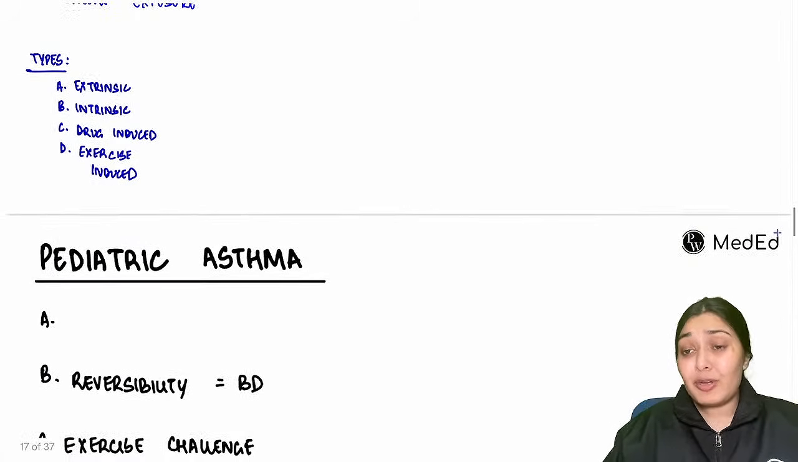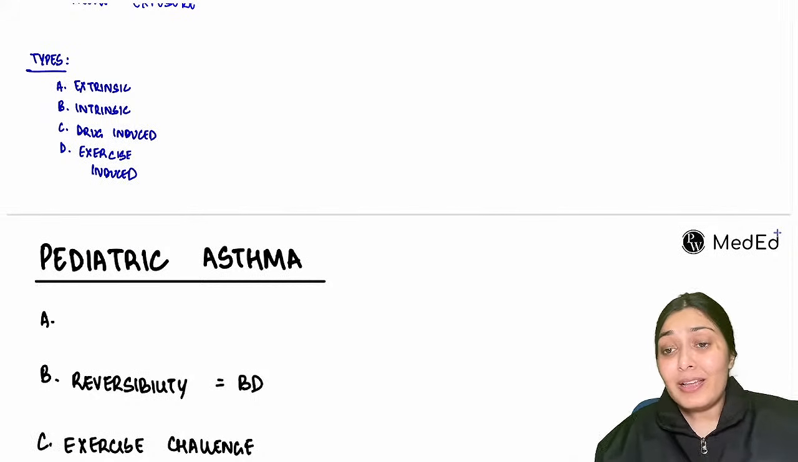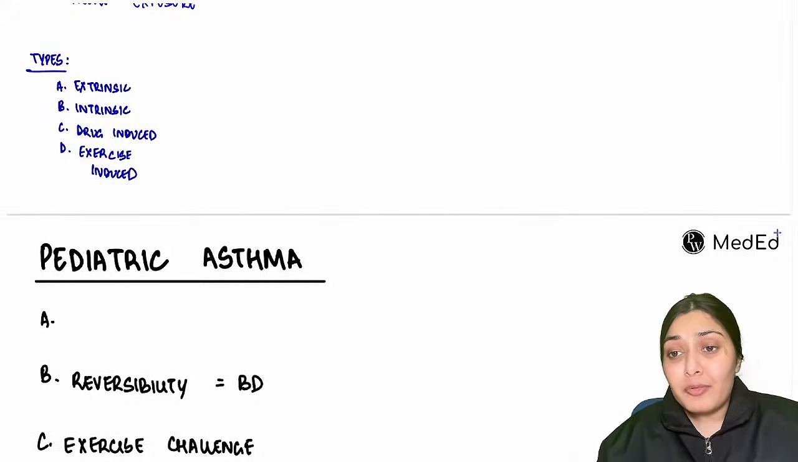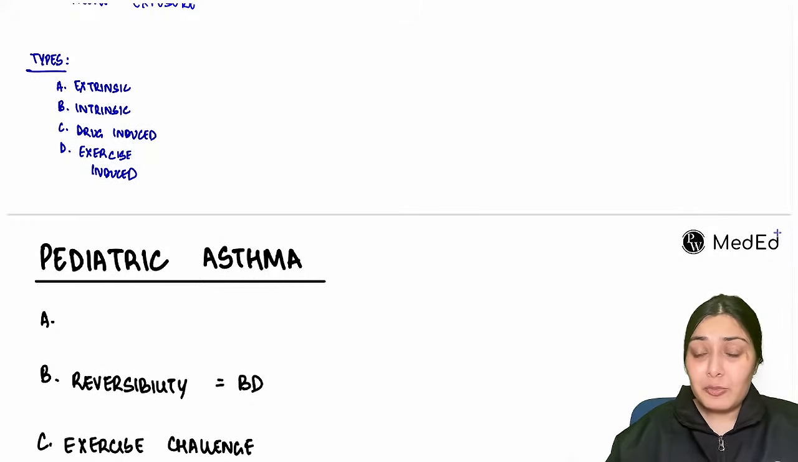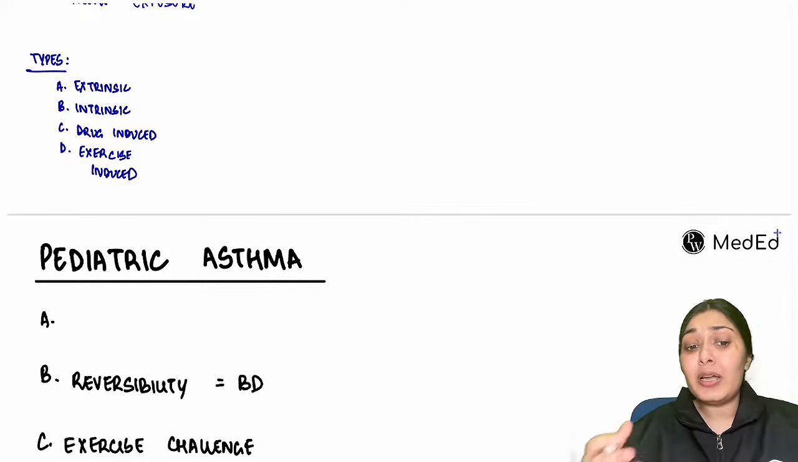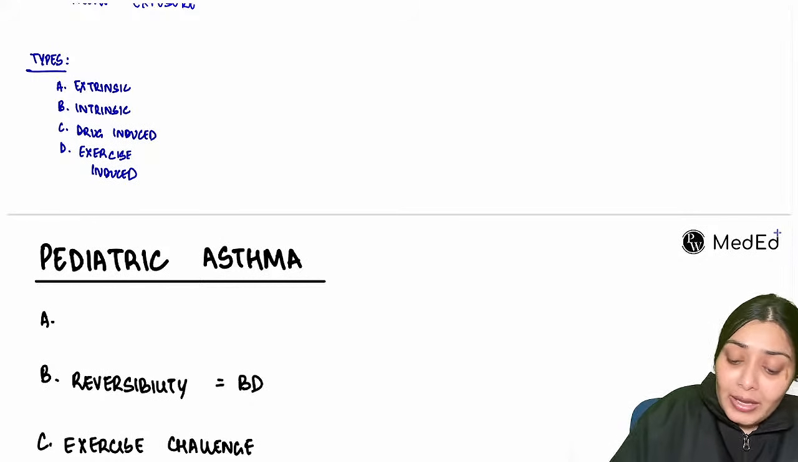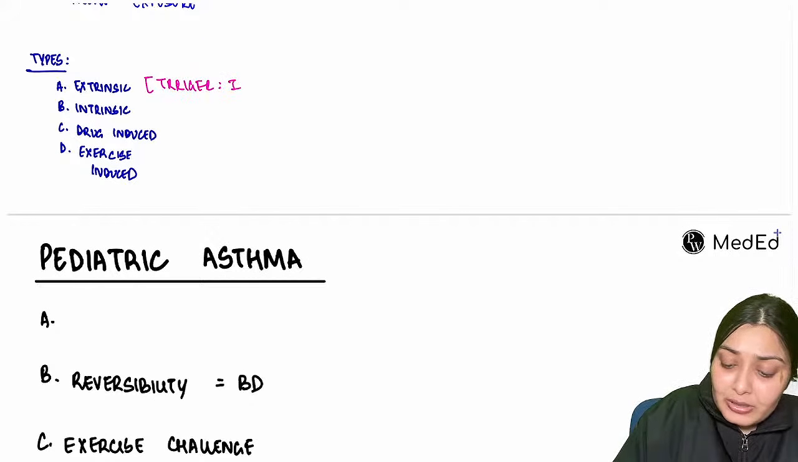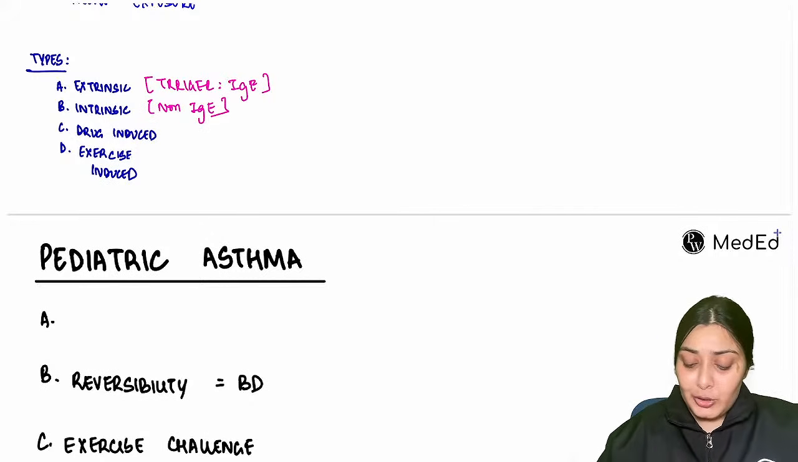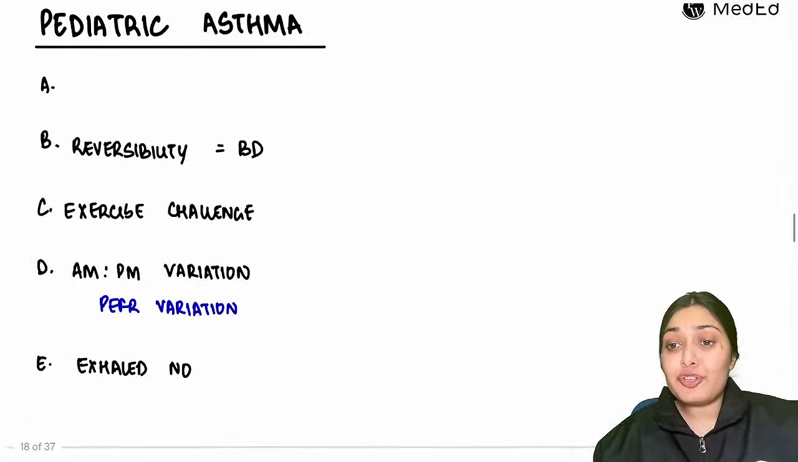Now, types of asthma, this you have read thoroughly in pathology also, in medicine also. So you all understand we have extrinsic type of asthma, intrinsic type of asthma, drug-induced asthma, exercise-induced asthma. Drug-induced and exercise-induced need not need any explanation. They are self-explanatory. In extrinsic, the trigger leads to an IgE-mediated reaction, and in intrinsic there is a non-IgE-mediated reaction, right?